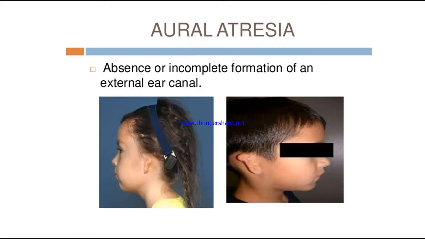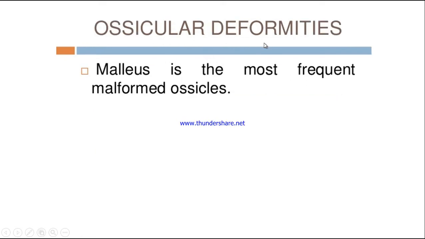Next type is aural atresia. It is the absence or incomplete formation of an external ear canal. So you can see here that the external canal is not fully developed. So this is called aural atresia.